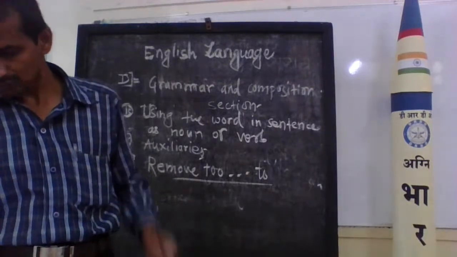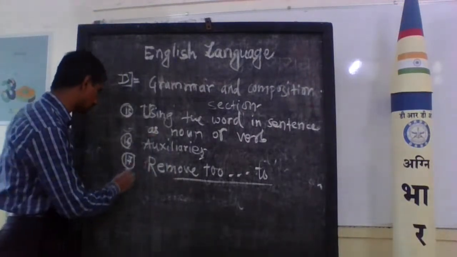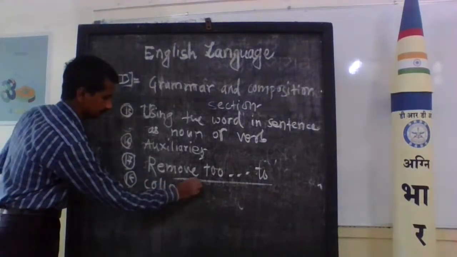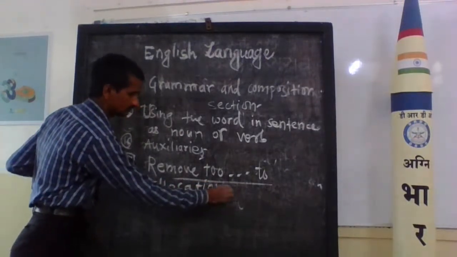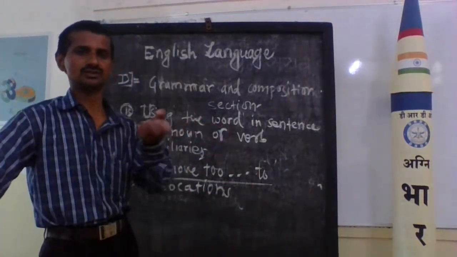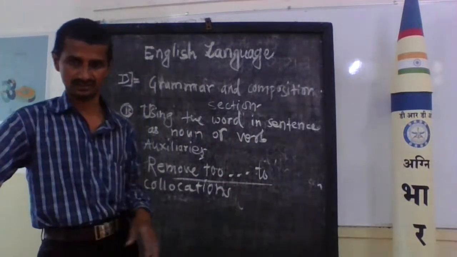Then collocations, a very important topic. It is familiar to you. You already know that collocation means a particular word is used for a particular situation.